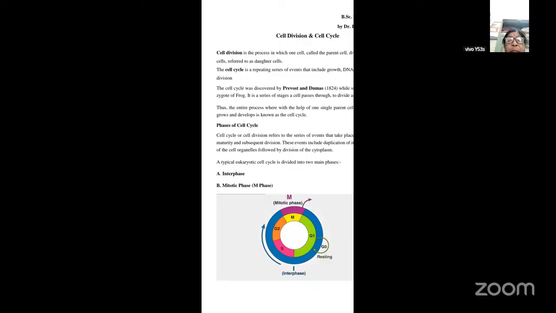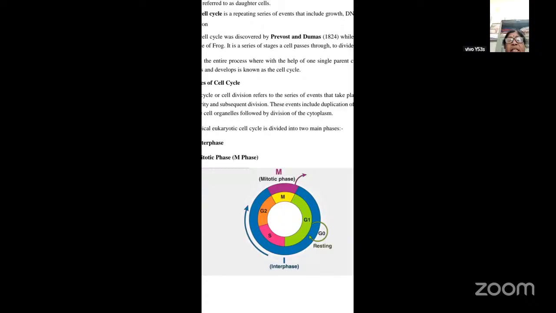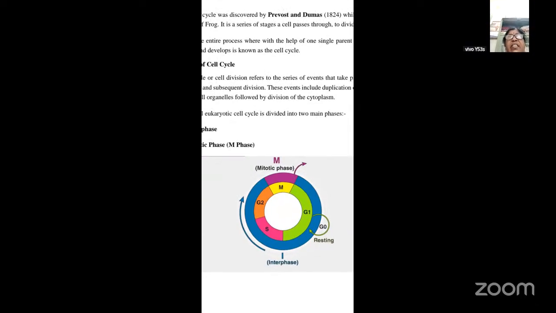Now we'll see them one by one. This is how the cell cycle looks. This is the interphase. Interphase is often called a resting phase, but actually speaking it is not a resting phase. It is in this particular phase that the cell prepares itself for division.